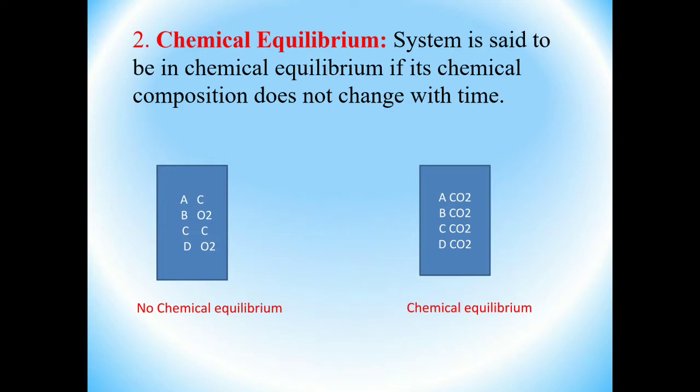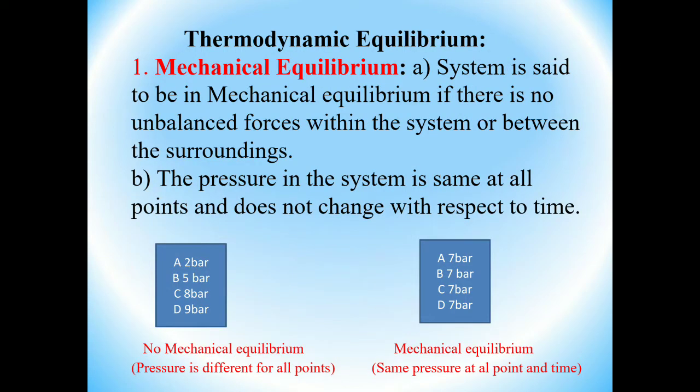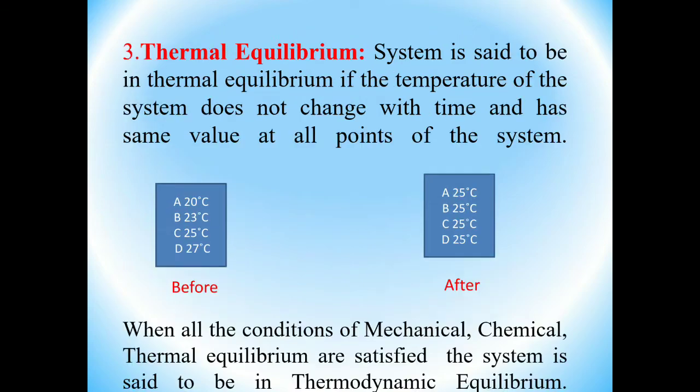Chemical composition does not change with time. Here the chemical composition for all points should be the same with respect to time. We call that chemical equilibrium. Okay, two equilibria are over, mechanical and chemical. The last one is thermal equilibrium.